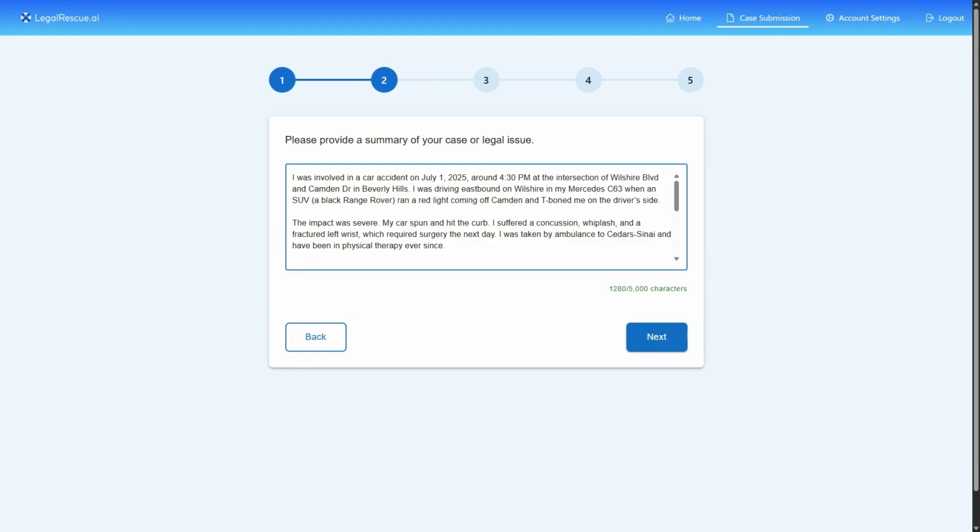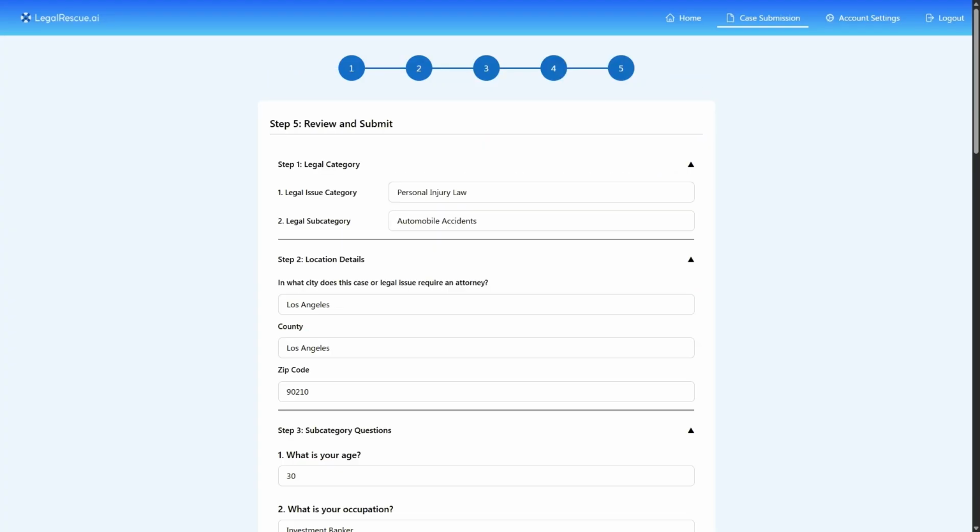The clients can either describe their case in an empty text box. Obviously, this text box has been filled out. Now, they can summarize in their own words what kind of legal issue they are dealing with, and we can properly match them with the correct category of law and hence the attorney they need to be matched with. Or they can fill out a questionnaire if they already know what kind of attorney they're looking for.